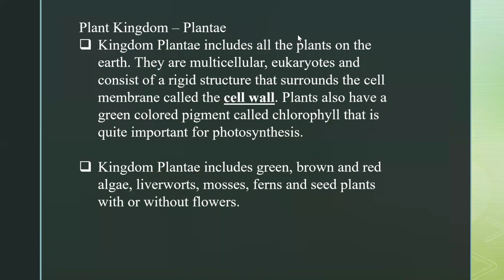So, the definition, basically the introduction. Kingdom Plantae includes all the plants on the earth. They are multicellular eukaryotes and consist of a rigid structure that surrounds the cell membrane called the cell wall. This is actually the main characteristic of the plants. Plants also have a green colored pigment called chlorophyll that is quite important for photosynthesis.